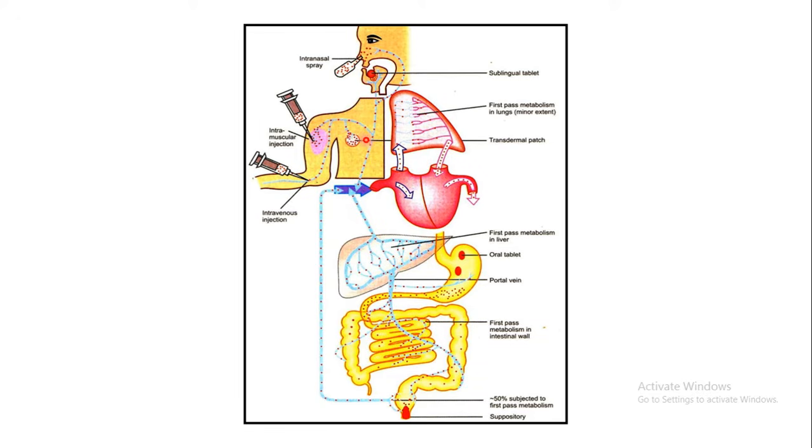Another route is the transdermal patch. The drug is in the form of a patch, like, for example, a normal bandage. When you get hurt, you just apply a bandage over there, right? So it will slowly release the drug, and from here also the drug may get absorbed into systemic circulation.